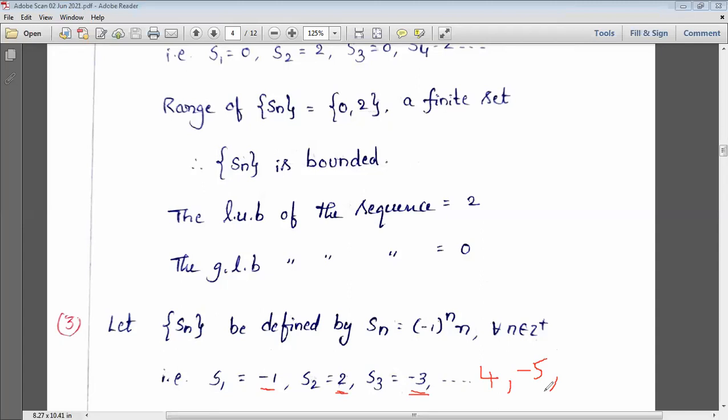Then is this bounded? Before saying bounded, it should be bounded below or bounded above. Can you say which is the lowest one? Is a lower bound and upper bound existing for this problem? -1 is the least one?